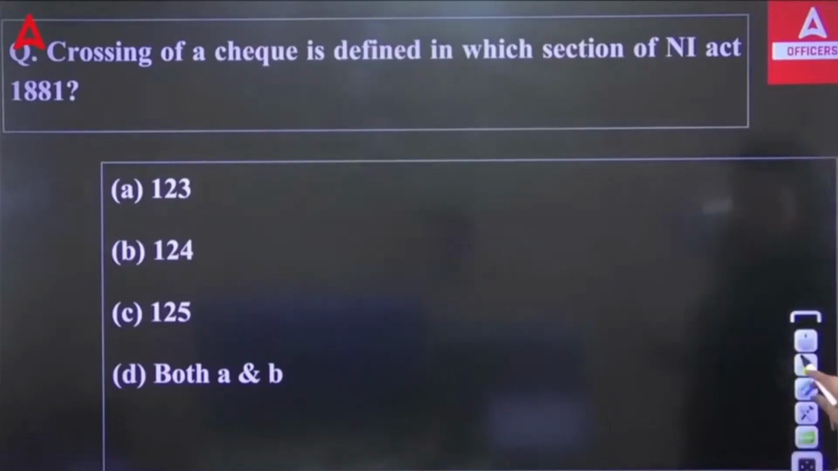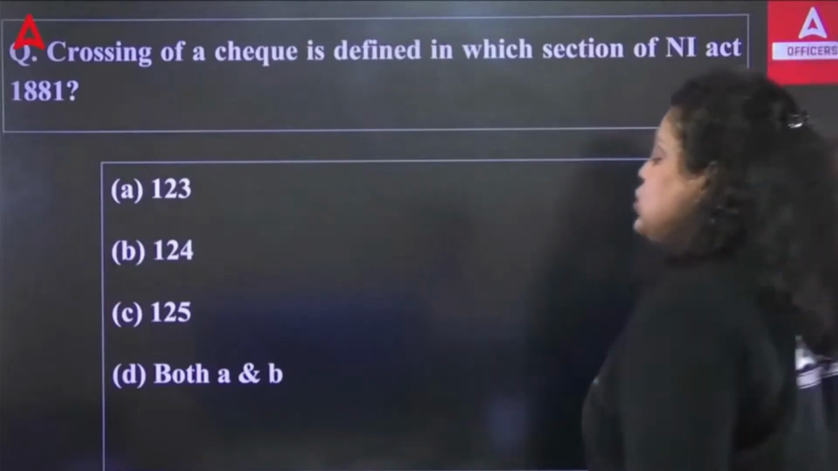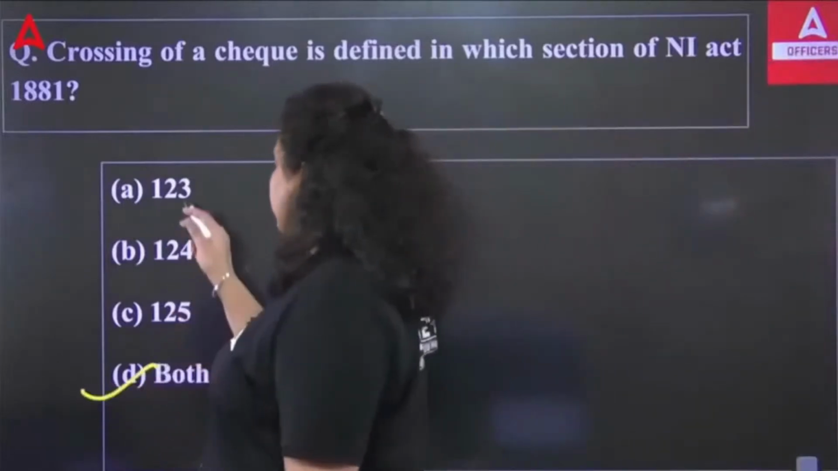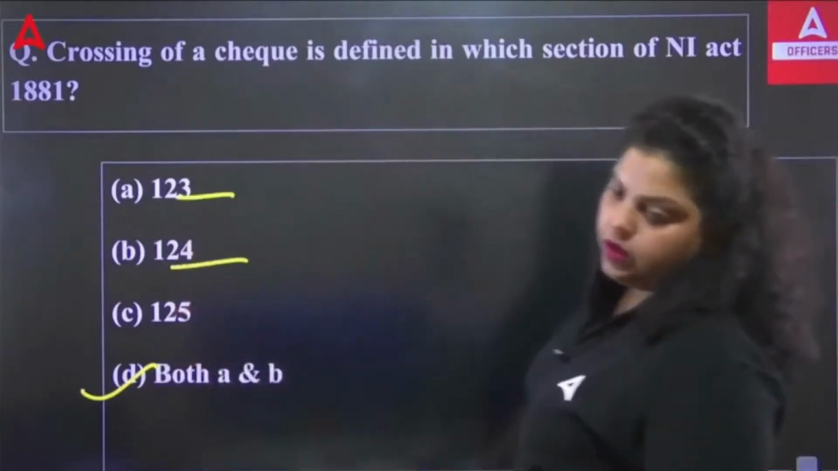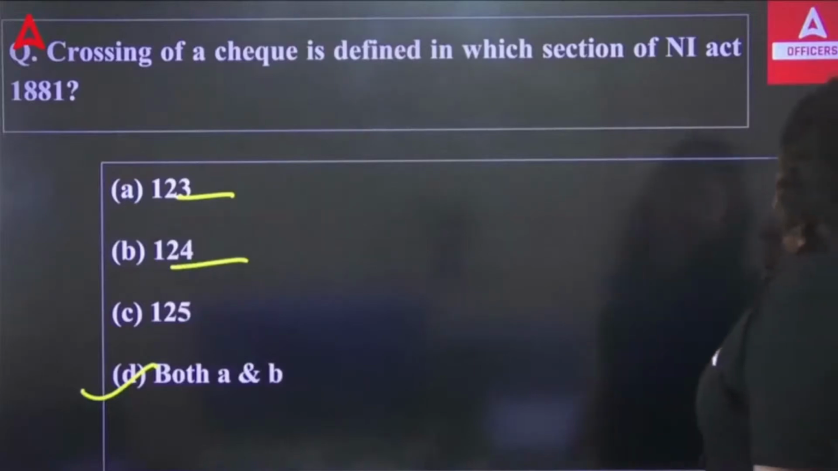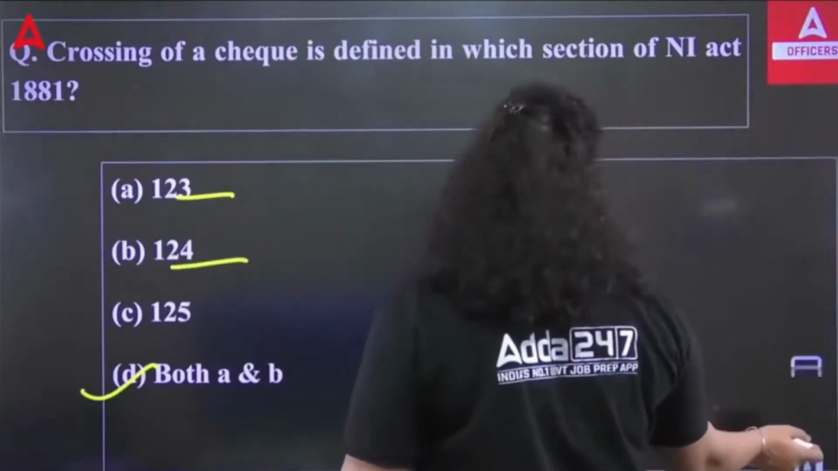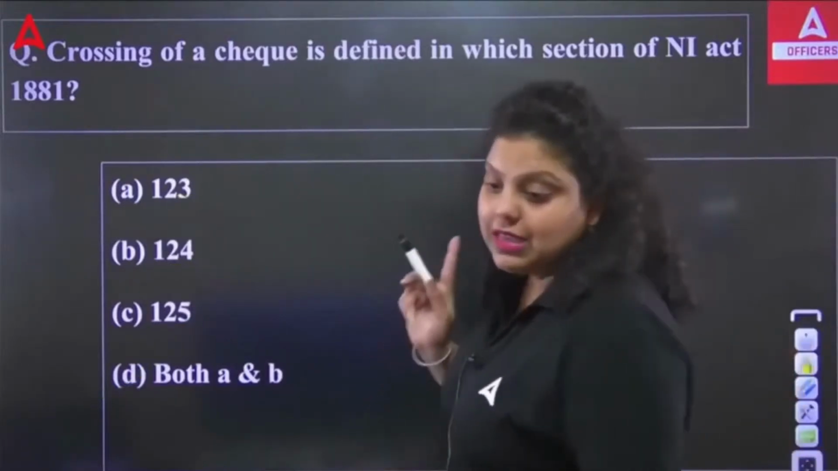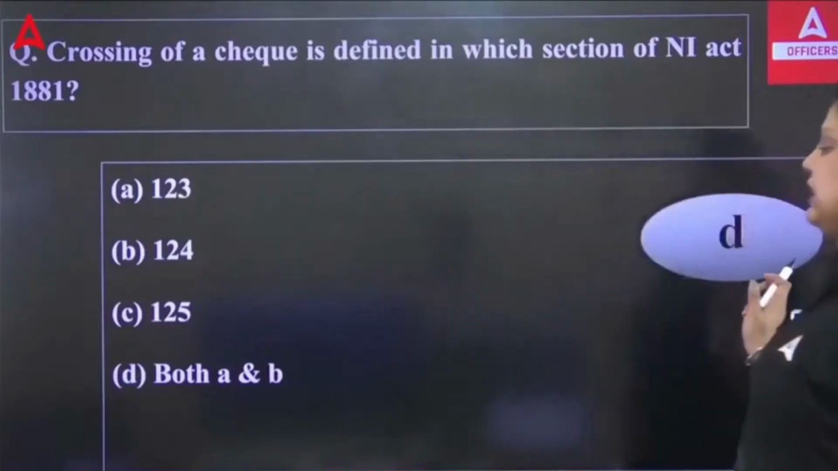So it is defined under which particular section? It is defined under both A and B, that means 123 and 124. Sections 123 and 124 deal with 2 types of crossing, that is general crossing and special crossing. Sections 123 and 124 talk about the general crossing and the special crossing. The right answer is D, both.